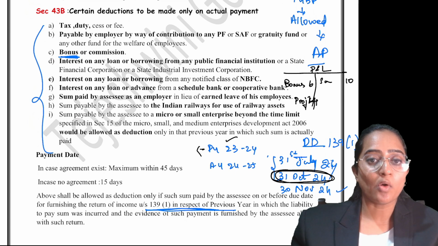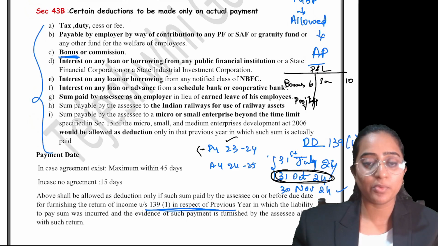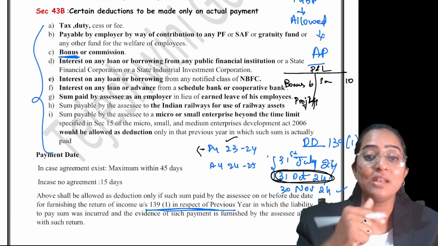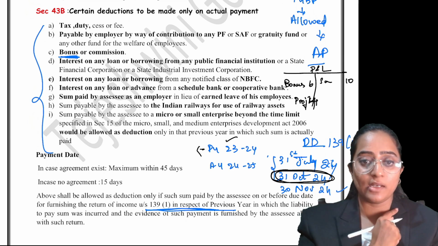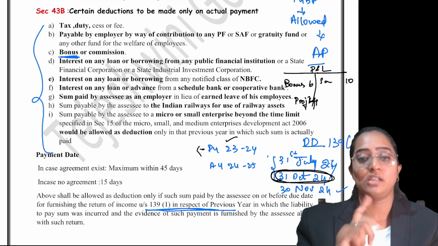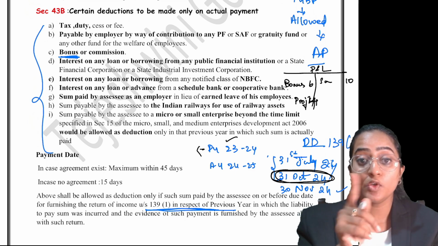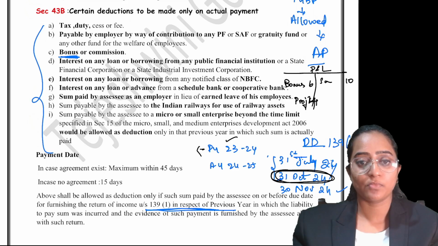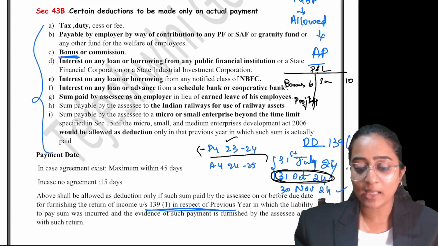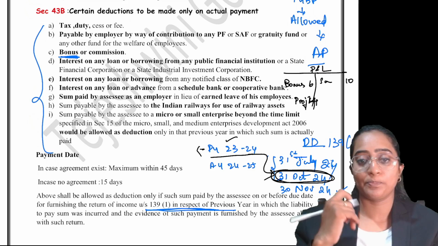See, people, if the profit is going to be 4 over year, 10 minus 6, the profit is going to be 4. What does it mean? It means that 6 bonus have been allowed as per your P&L account, but as per your income tax, it will be allowed as a deduction only if you actually make the payment within the due date of 139 subsection 1. That is, for PY 23-24, you have the time limit to pay within 31st October 2024.